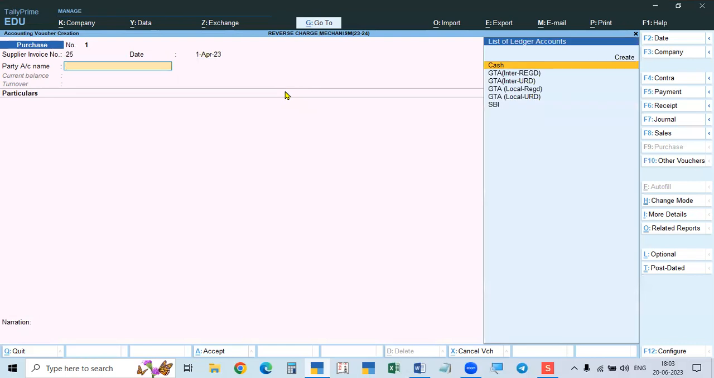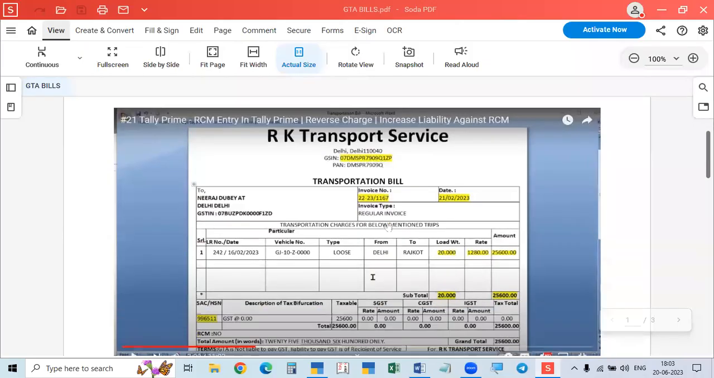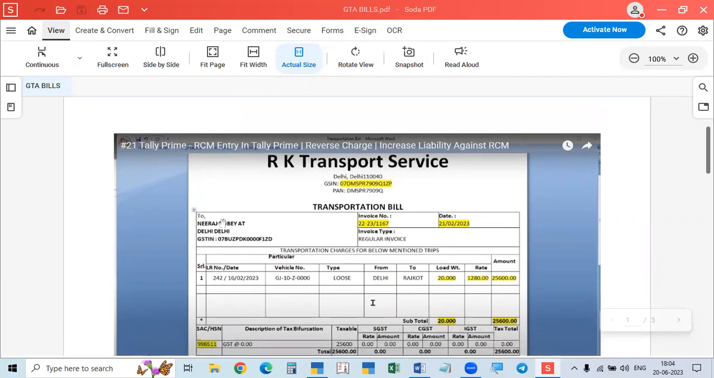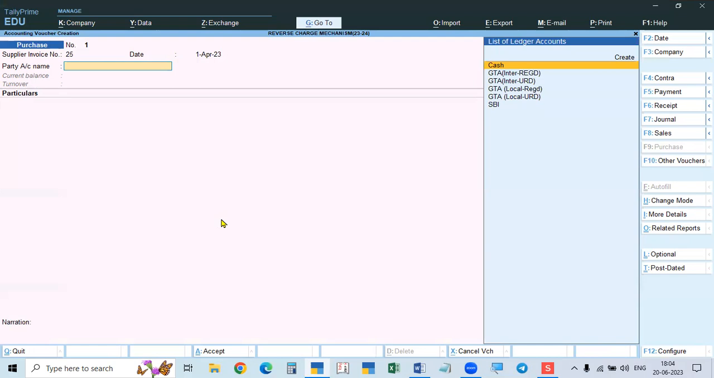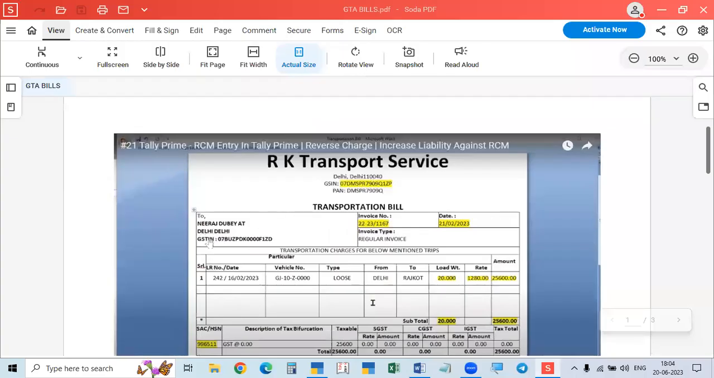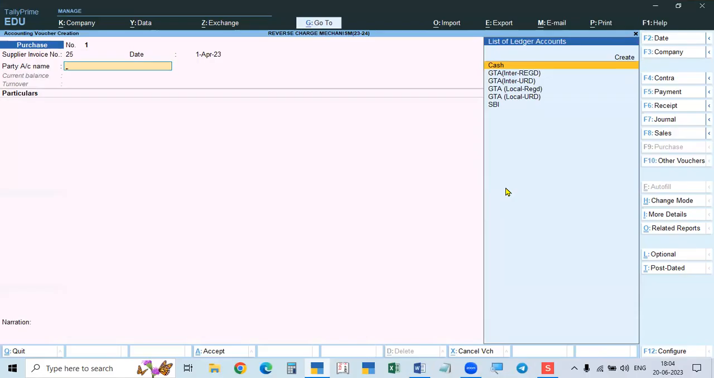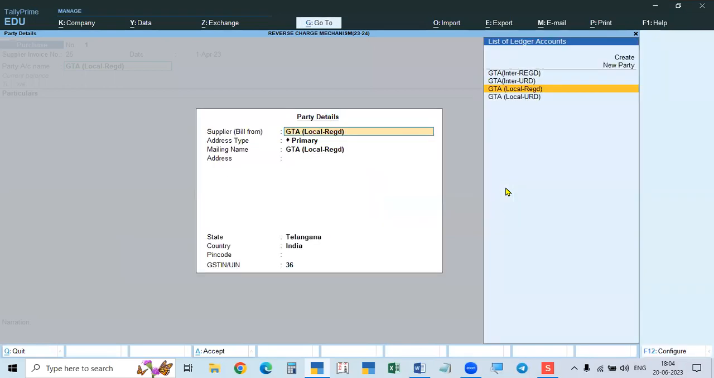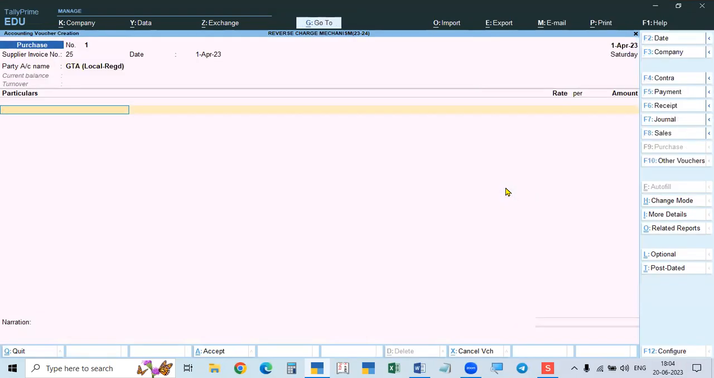Here, see the name they are taking: RK Transport Service. Supplier state is 07, and the recipient also 07. So what does the same 07 mean? It is within the same state, and both have registration numbers. So it is called registered, and within the state means local registered, that is intrastate registered. So first we will take up local registered transporter.